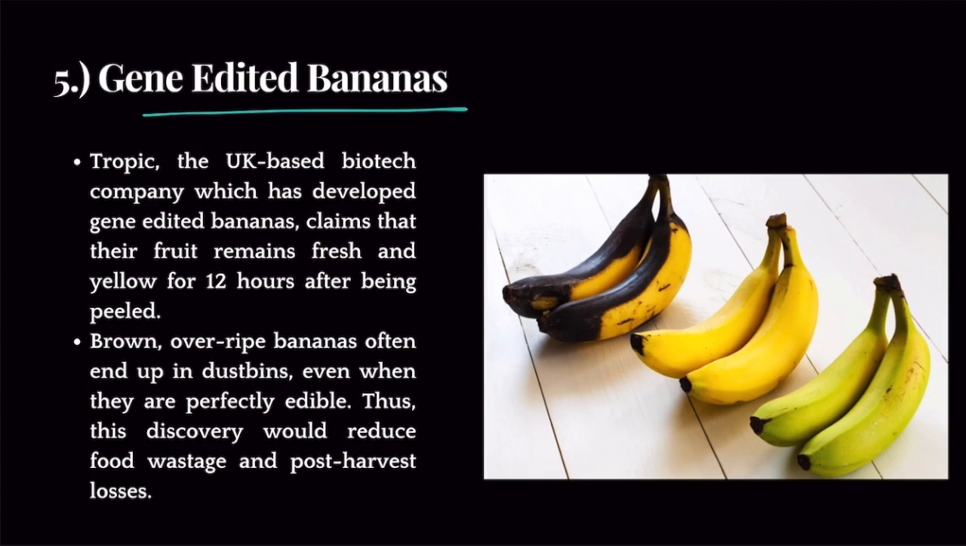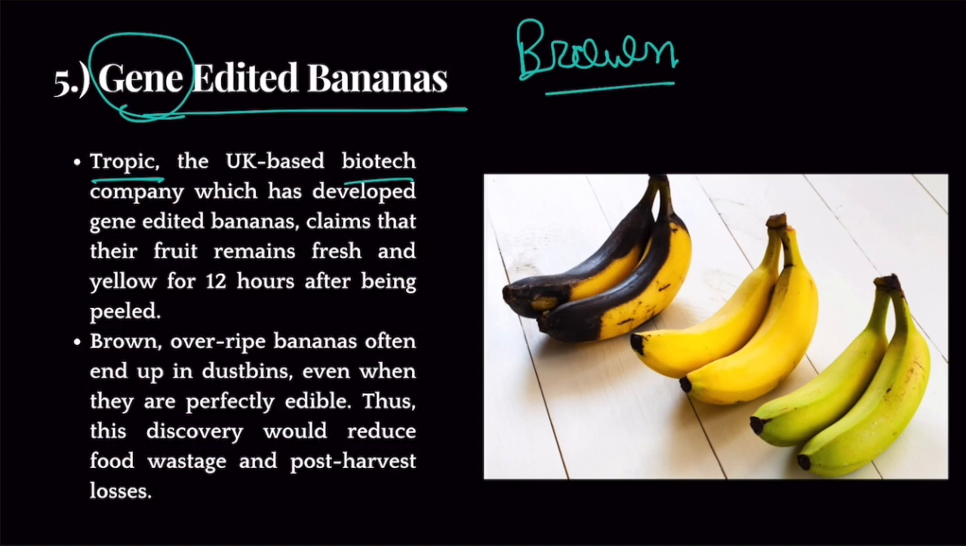Now, what's the news? There is a biotechnology company called Tropic. It has edited the genes of bananas so that bananas do not become brown when you peel them. You know this, that when you cut apples, the internal side of the apple becomes brown, right? When you peel a banana and leave it, it becomes brown, it becomes stale, right? These bananas become brown and people don't like to eat them then. People think it has gone stale, and that is why people throw them away.